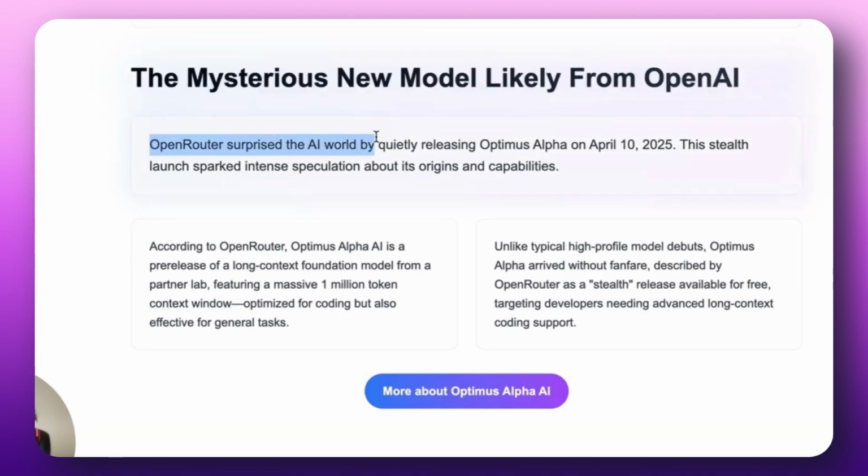So OpenRouter surprised the AI world by quietly releasing Optimus Alpha on April the 10th. So this has only been around for literally less than 48 hours. It's a stealth launch. And according to OpenRouter, Optimus Alpha is a pre-release of a long context foundation model.